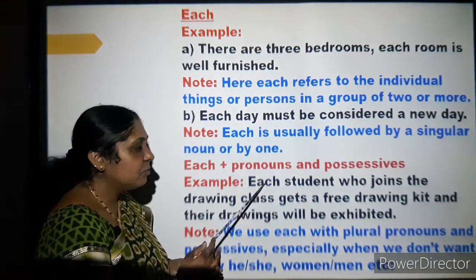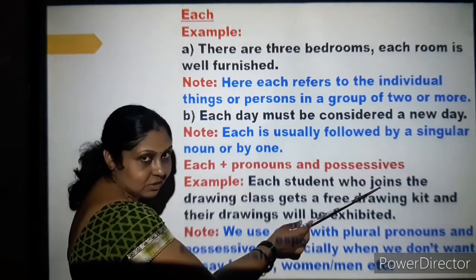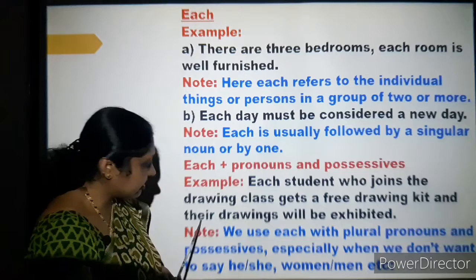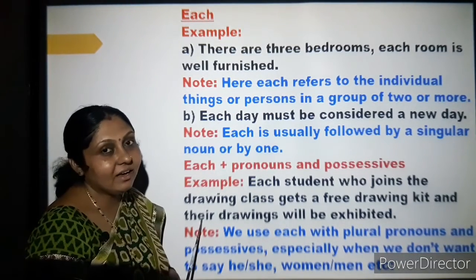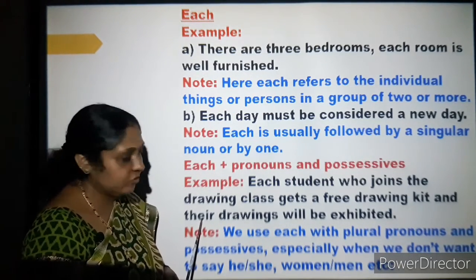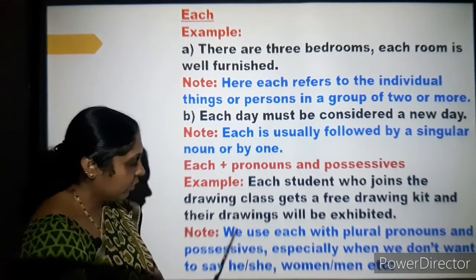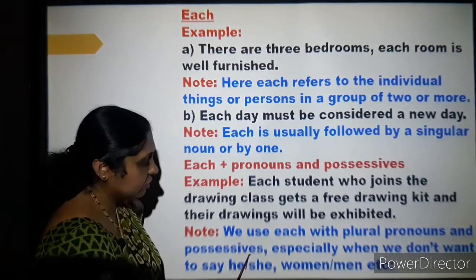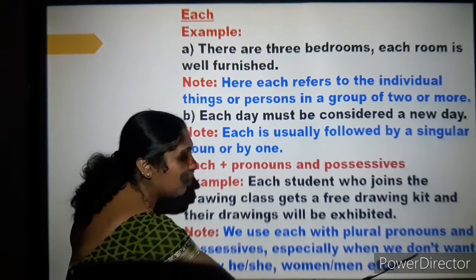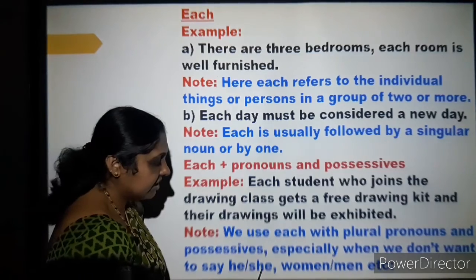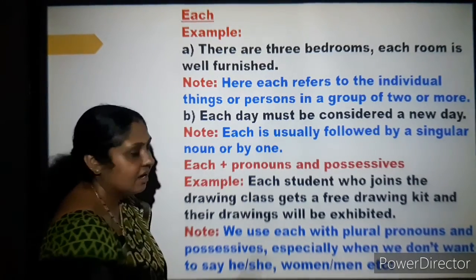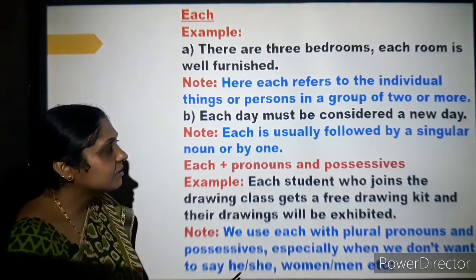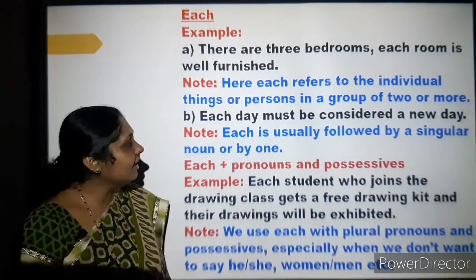When we use this, the verb joins is singular, but when it comes to the possessive pronoun, you are taking their, and don't get confused. So that's why there is a note for you. We use each with plural pronouns and possessives, especially when we don't want to say he or she, women, men etc. So we refer to them as their. So read it again, and the concept will be very clear.